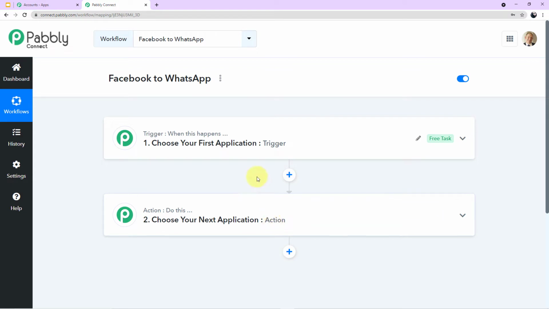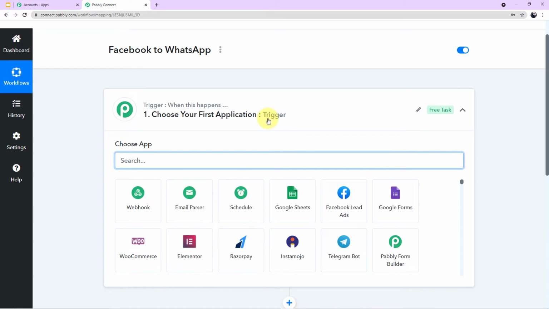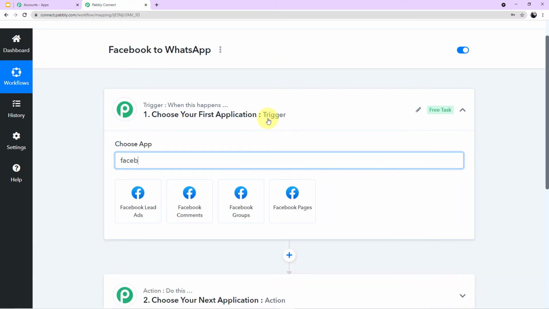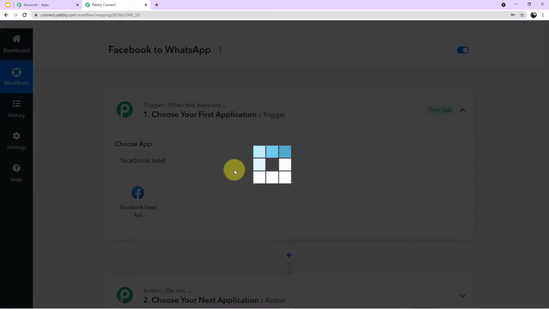Okay. Now let's integrate our first application. For that, you have to click here, come to the search field and search for Facebook Lead Ads. As you can see on my screen, I'll click this.